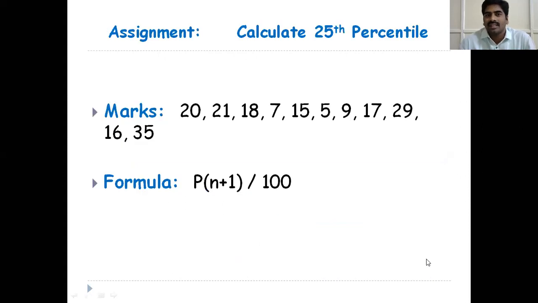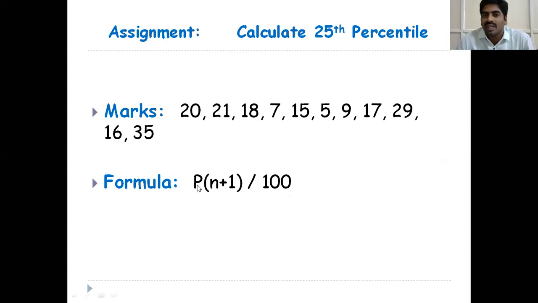Next, this is assignment 2. Please calculate the 25th percentile. So this is the data. Please note down. These are the marks, and this is the formula. P is equal to P into n plus 1 by 100. What is P here? We are calculating the 25th percentile, the 25th position value.